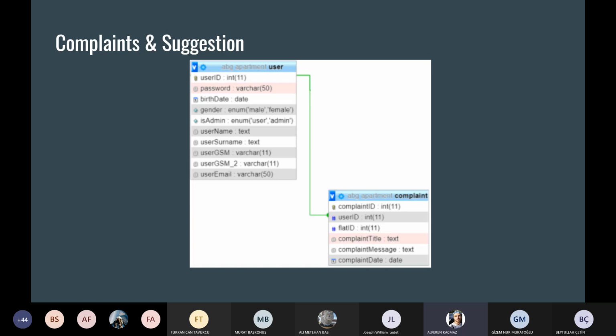As you can see in the table here, there is a one-to-many relationship between the user table and the complaint table. This means that a user can make multiple complaints and suggestions, but each complaint and suggestion belongs to only one user. There is a complaint ID to view complaints and suggestions comfortably and to take action on them. Apart from that, the user ID is kept as a foreign key. The contents of the complaints and suggestions are kept in the table in the form of a title and message.